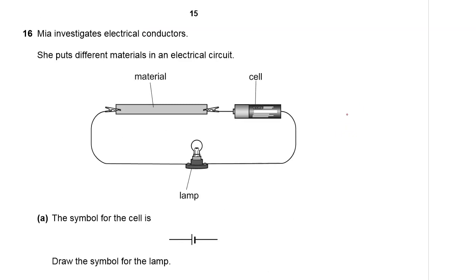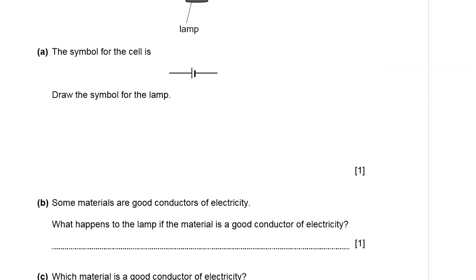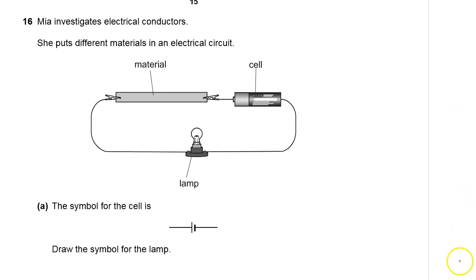Mia investigates electrical conductors. She puts different materials in the electrical circuits. Of course, she has an electrical circuit made of a lamp, a cell, and the material she's testing. We need a lamp so that we may be sure when the current is flowing. When the current is flowing, the bulb will light.